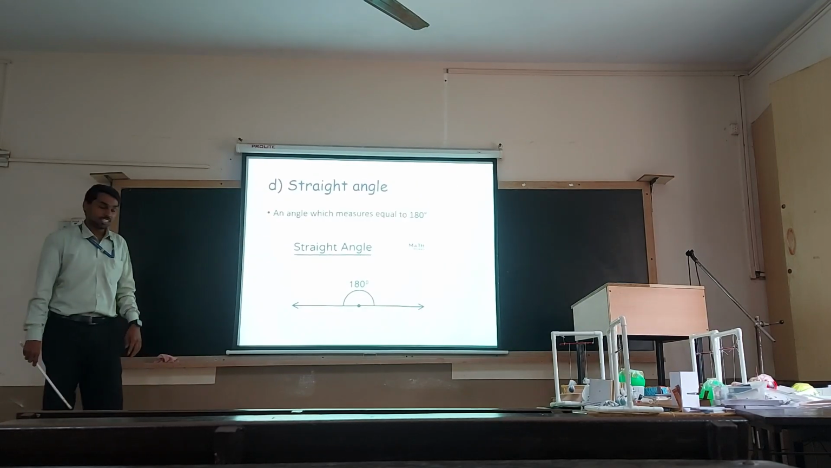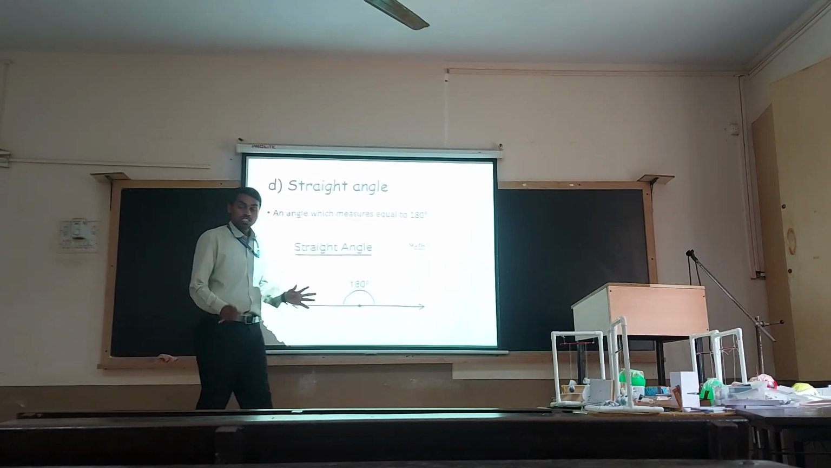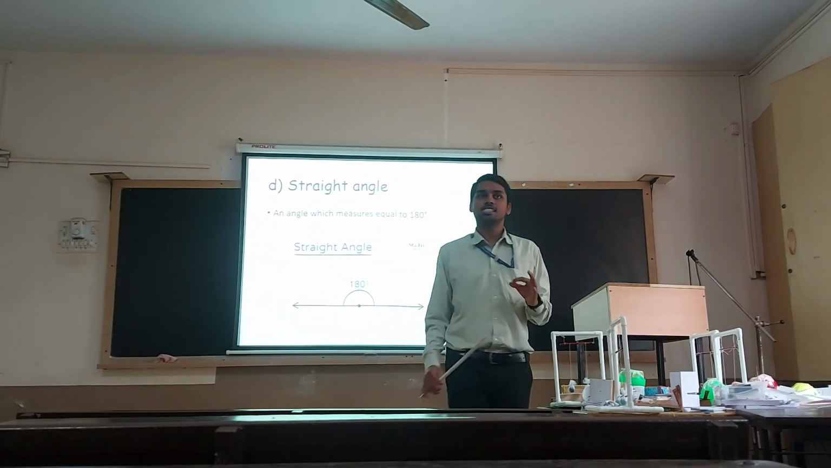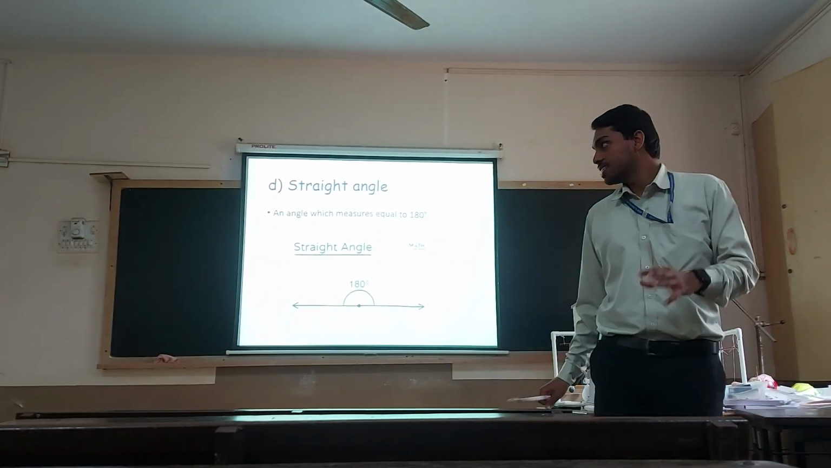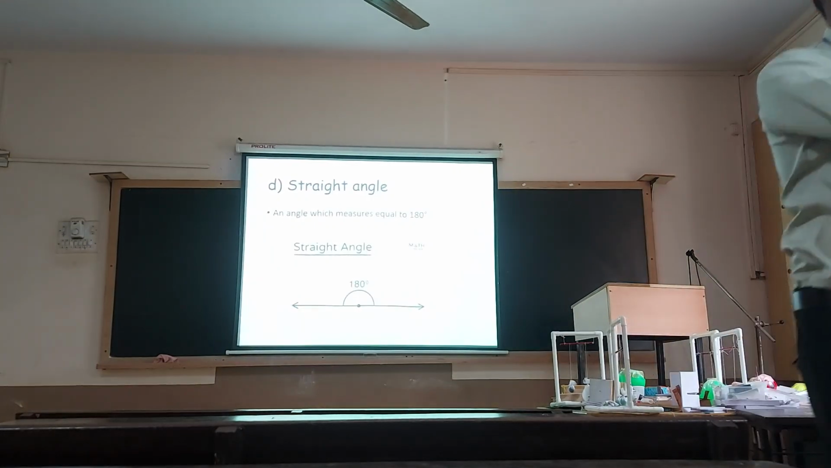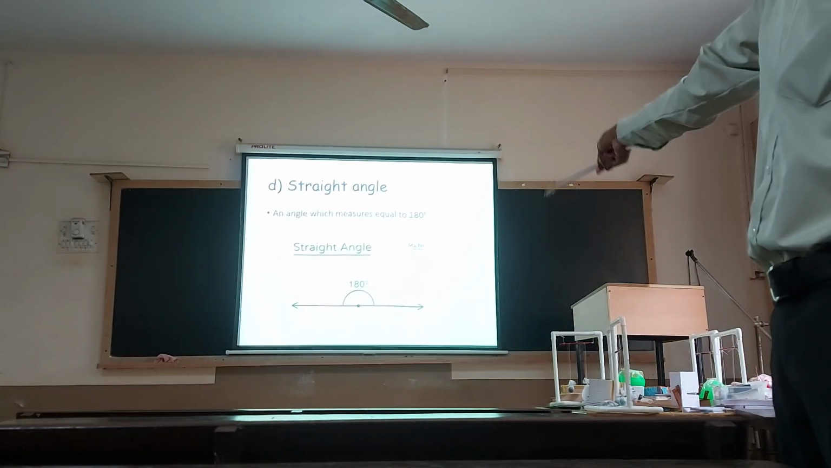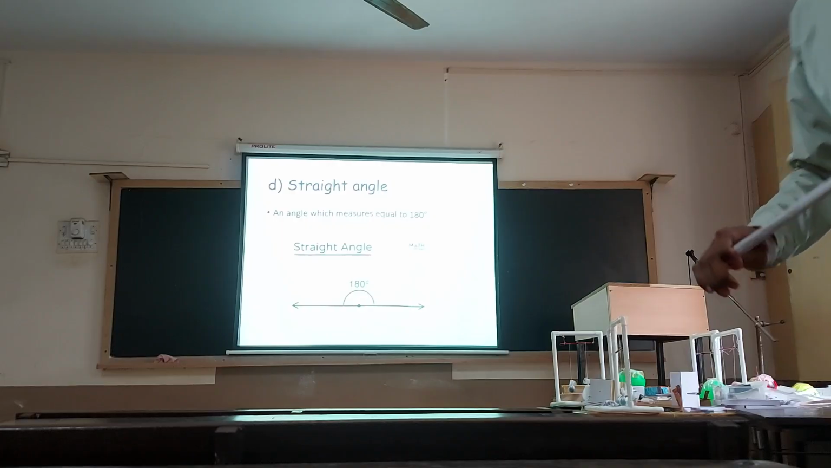Then you got the straight angles. The angles which measure equal to 180 degrees, such angles are called straight angles. You can see that the arm is straight. So you can see there is a 180 degree angle formation. In the diagram we can see that the angle formed is exactly 180 degrees. Next.